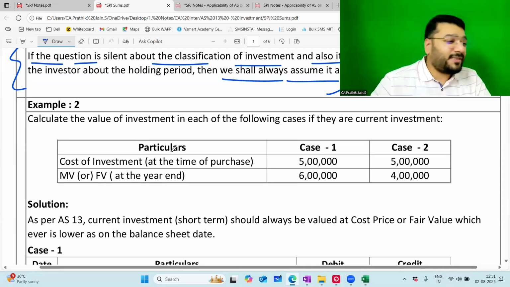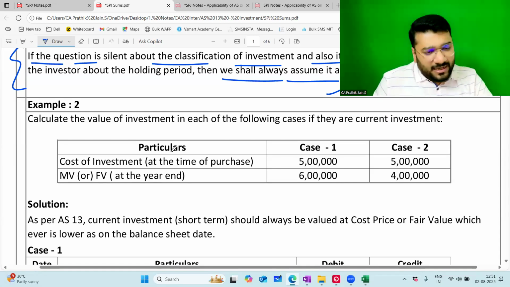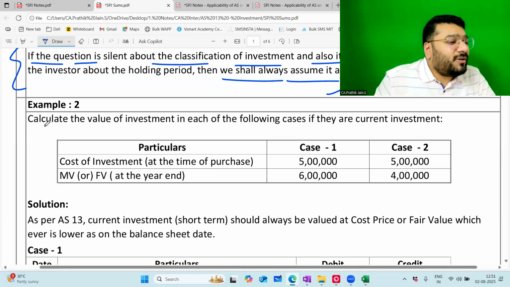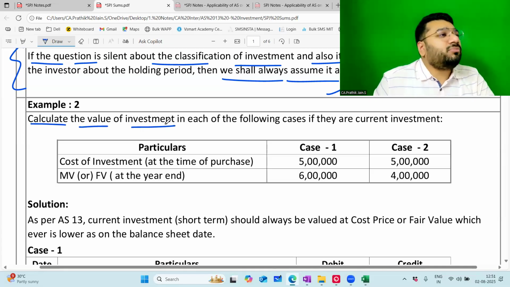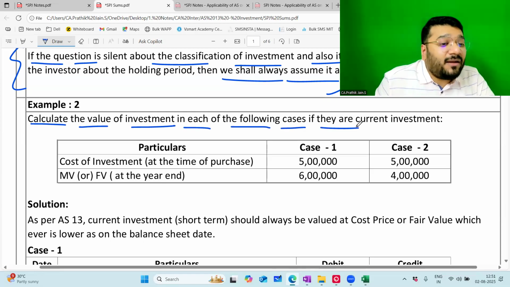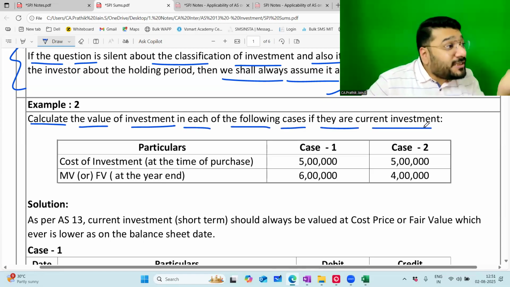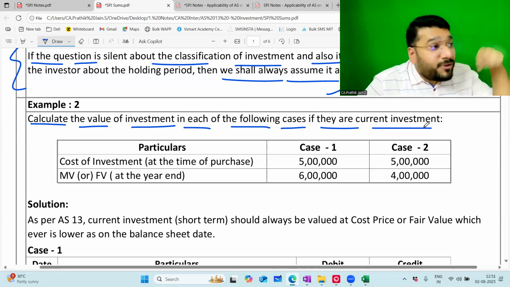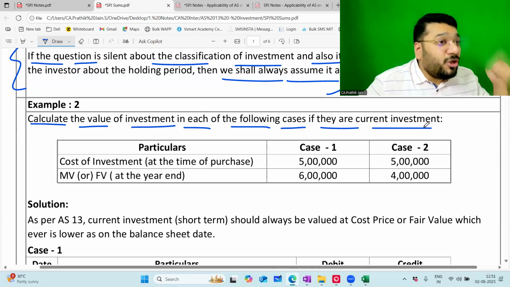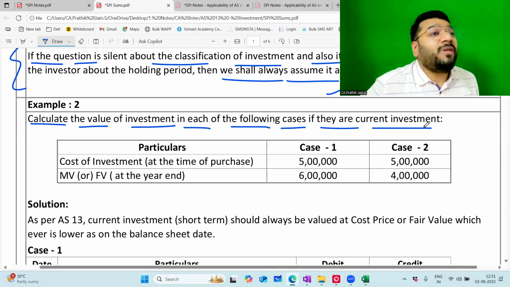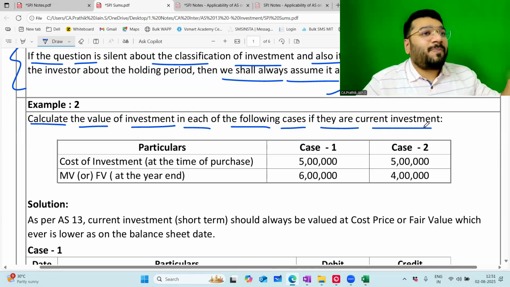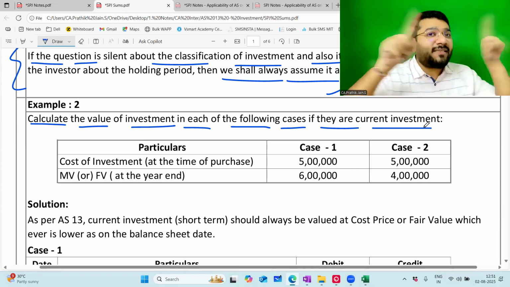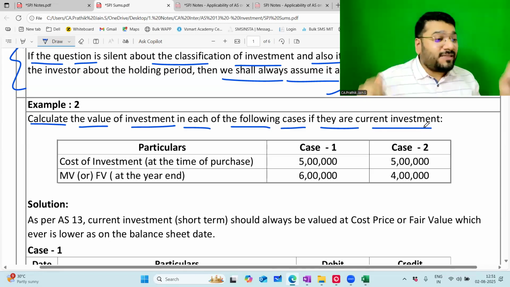Now I'll explain that through an example. Now calculate the value of investment. Calculate the value of the investment in each of the following cases if they are current investment. The question itself tells this is current investment. If this is current investment, my question to all of you, as per AS13, as a CA, how will you value the investment? Cost price or fair value, whichever is less.